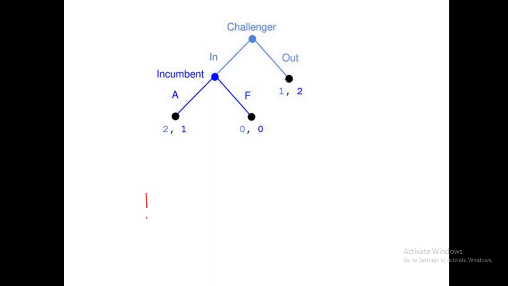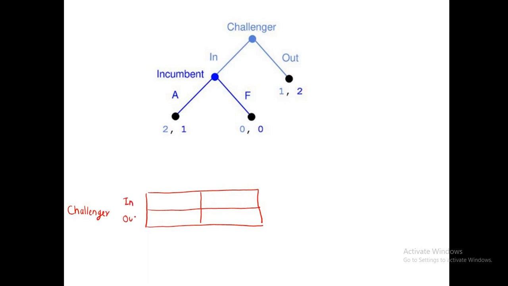Since this is a game of 2 players and every player has 2 actions, there will be 4 blocks in this payoff matrix. This is the side of the challenger, and the challenger has 2 actions, in and out. And this one is for the incumbent, and 2 actions are available, accommodate and fight.